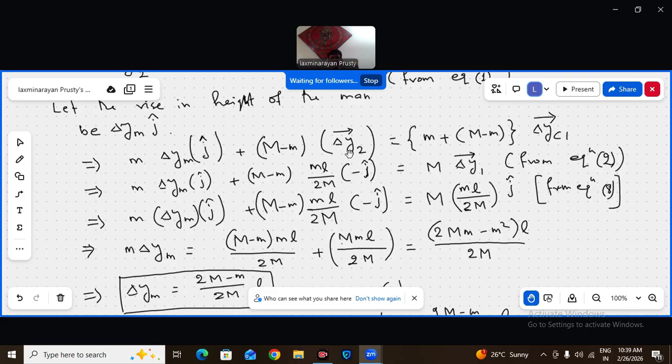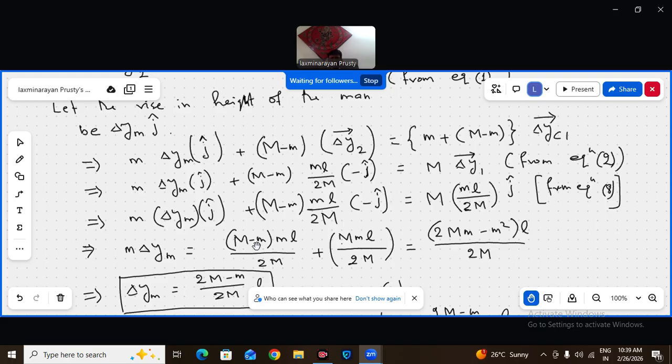Already I know this delta y2 is ml by 2m minus j cap, and this delta y c1 is same as delta y1, that is ml by 2m j cap. This I am writing: m delta m j cap, m minus m, ml by 2m minus j cap, m into the ml by 2m j cap. J cap you cancel from both sides.